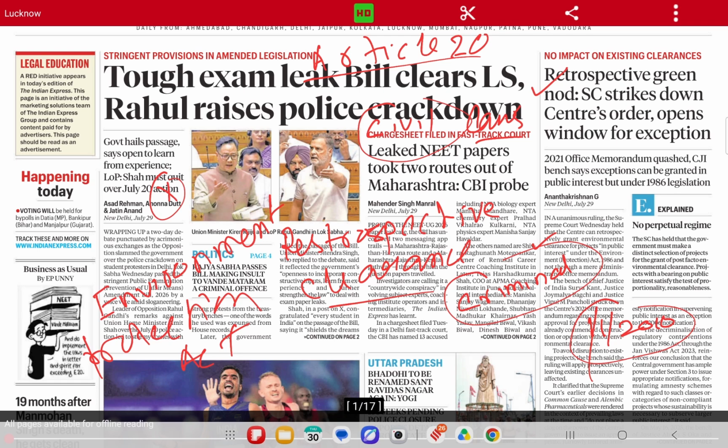Environmental clearance has been made more stringent. Now the Supreme Court has said, suppose earlier there were 5 criteria to obtain environmental clearance, and now it has been made 7 criteria. Let's say some project which started at this point of time was satisfying 5 criteria, that's why it got environmental clearance, but today the Centre has increased the number of criteria to 7.